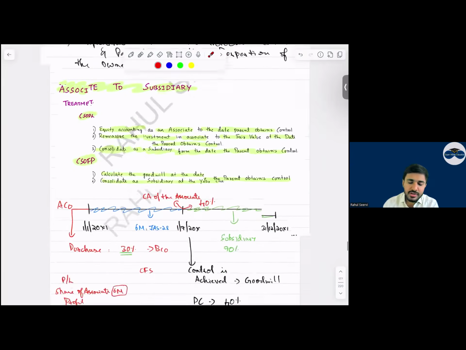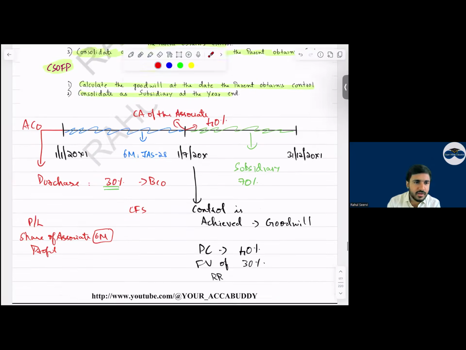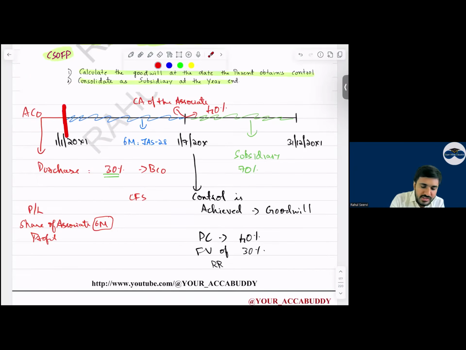Then coming to associate to subsidiary, everyone. In associate to subsidiary also, what will we do? It is the same. See now, say on 1st January we have 30%, and on 1st July we are further purchasing 40% after 6 months. So for the 6 months, we will follow IAS 28 equity accounting, and we will mention the share of associate profit. Once control is achieved, we calculate the goodwill.